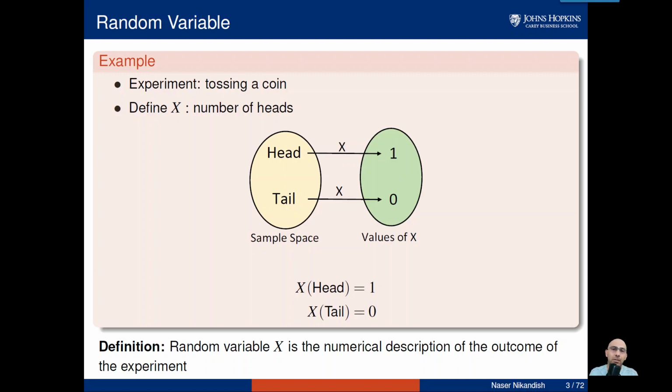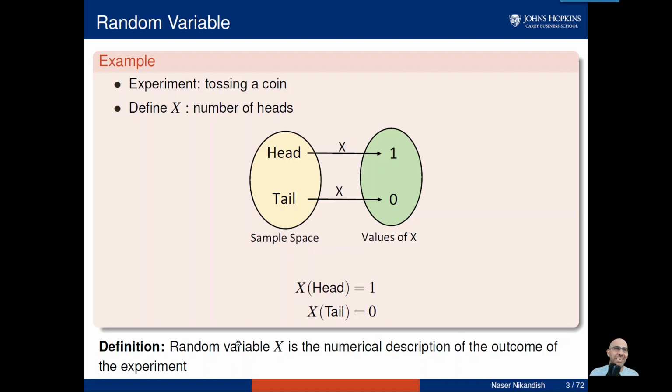So the mathematical way of writing that is X of head is equal to 1. It means if you feed head to X, it is going to return 1. And X of tail is equal to 0, meaning if you feed tail to X, it's going to give you 0, right? What we just did, we defined a random variable called X. What is a random variable? It's just a numerical description of the outcome of the experiment, right?